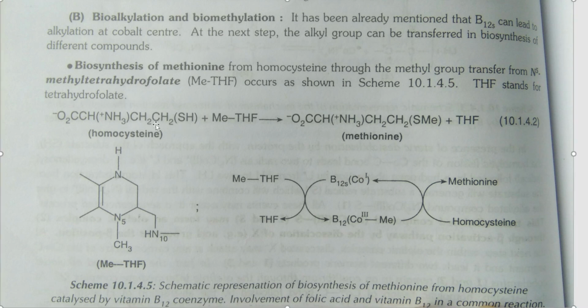Homocysteine, here you can see what is the difference between homocysteine and methionine. Only here it had SH, that is, it had one hydrogen here. That hydrogen in methionine is replaced by SME, that is the methyl group. So, where did this methyl group come from? It came from methyl tetrahydrofolate, MeTHF. This is the structure of methyl tetrahydrofolate where N5 is attached to CH3.